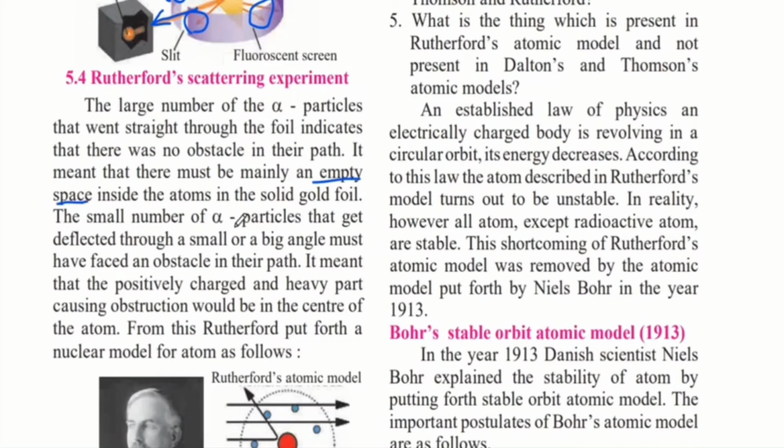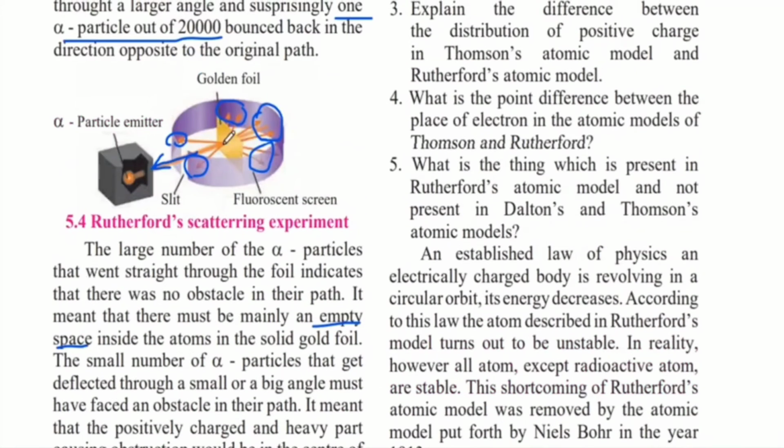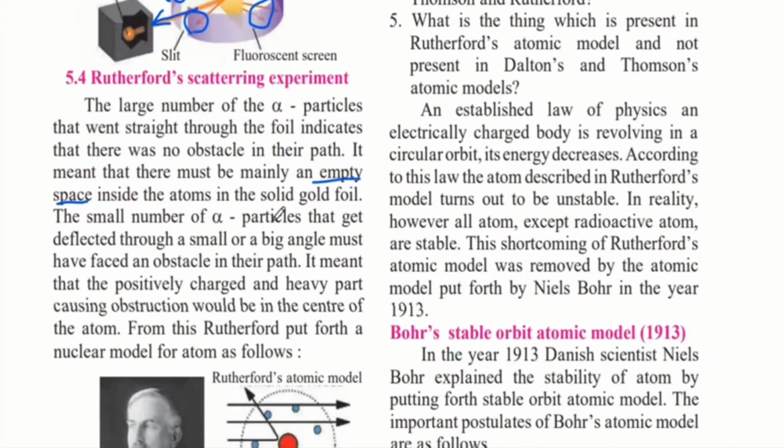The small number of alpha particles that get deflected through a small or big angle must have faced an obstacle in their path. Because these ones were deflected back, they must have encountered an obstacle, and therefore it changed the direction of the alpha particle. It meant that the positively charged and heavy part causing the obstruction would be in the center of the atom. So this told us that the main obstacle present within the atom is in the center, and therefore we come to know that the positively charged particles within an atom are present in the center of the atom.